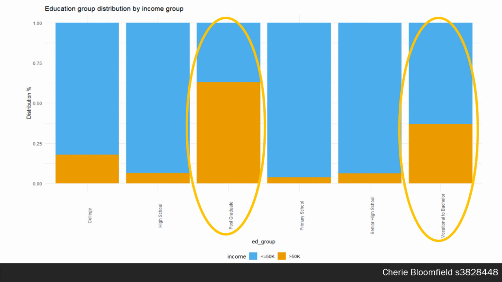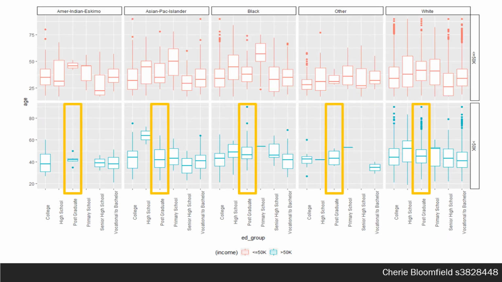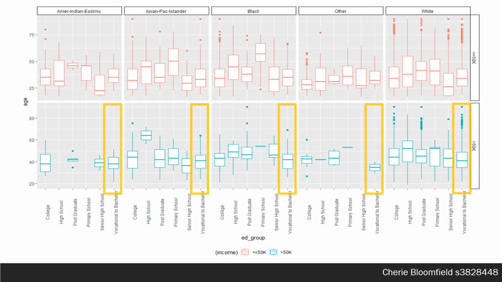Is race an attribute also? Focusing on those groups that had high income and had a postgraduate education, there is strong variation in races. Those who identify as white had the widest spread of ages as compared to different races. Looking at those with a vocational to bachelor level education, there again is a strong variation in races. Those who identify as white had the largest distribution of ages.